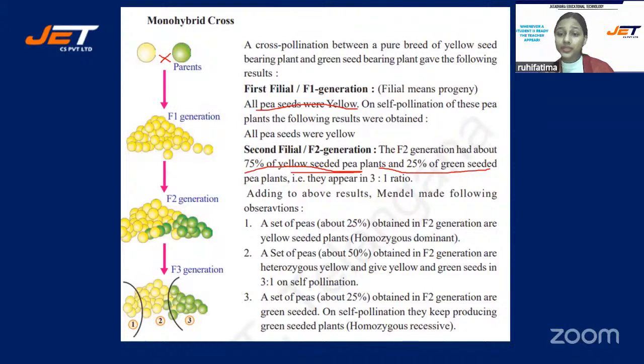Okay, means mixed one. And the third conclusion: a set of peas, about 25% obtained in F2, are green-seeded. Means he found that 25% was pure yellow, 25% was pure green, and 50% was mixed one. Okay, hybrid yellow. Understood?